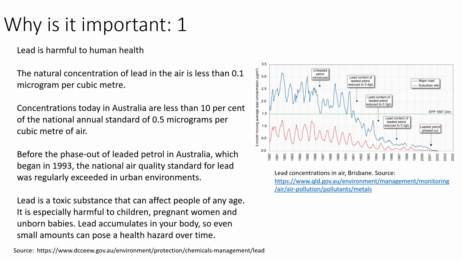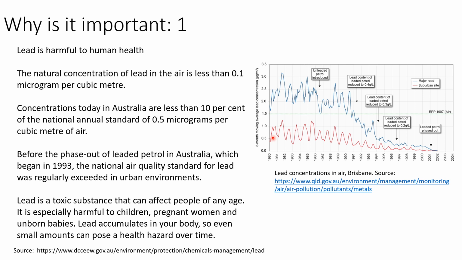However, that wasn't always the case, and the figure on the right-hand side shows a time series graph for Brisbane. So this is the lead concentrations in the air in Brisbane with the data source from the Queensland government. And the data is a 3-month average concentration of lead in the air. And the units here are in micrograms per cubic meter, so the same units. So you can see here there's a threshold level, which used to be 1.5 micrograms per cubic meter. It's now gone down to 0.5.